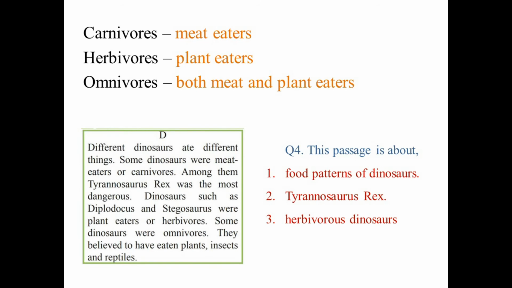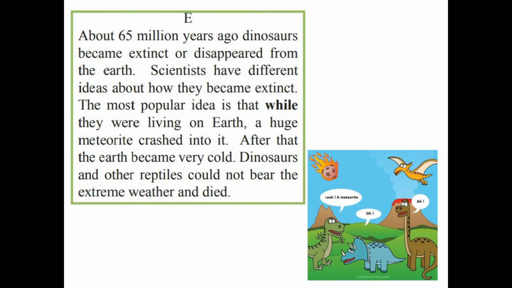This passage is about food patterns of dinosaurs, Tyrannosaurus rex, herbivorous dinosaurs. The general idea of this passage is food patterns of dinosaurs. Now let's move to the next passage. Passage E. About 65 million years ago, dinosaurs became extinct or disappeared from the earth.